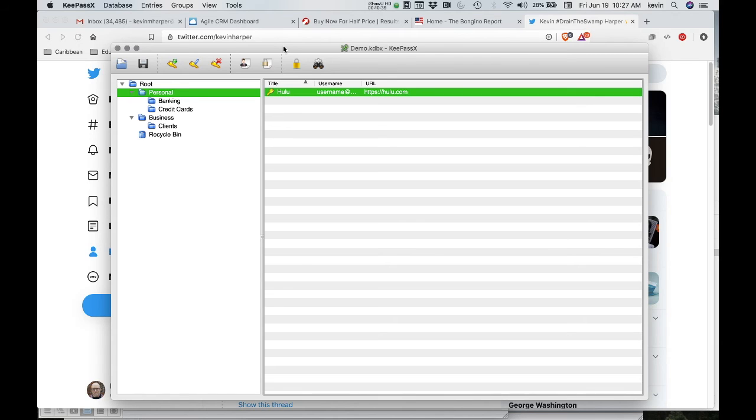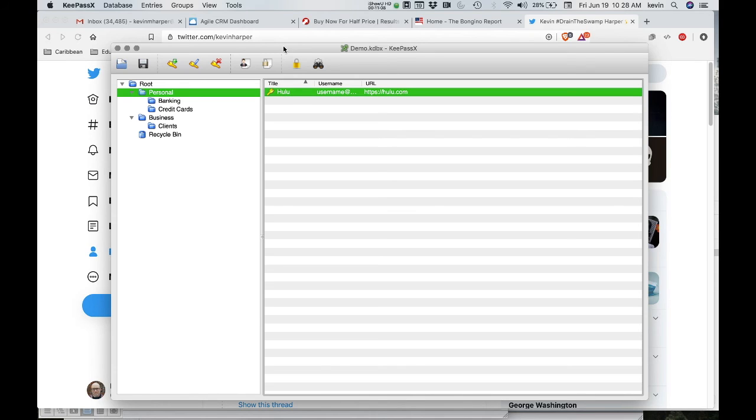Let's see, KeePass 2 Android. So that's what I'm using for my version of KeePassX, and because it's open source, people can create their own versions of it for different devices. So find the product in the iTunes store if you use an iPhone. For Android, you can use this one. There might be another option out there, but that's what I use.